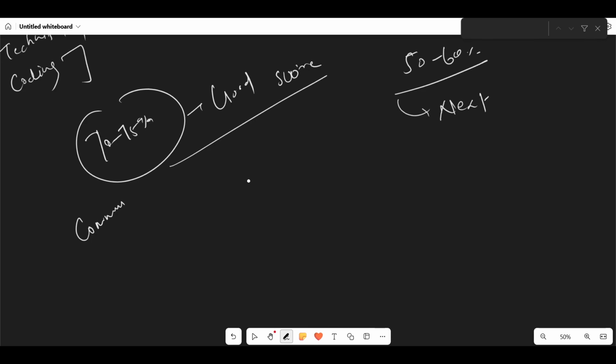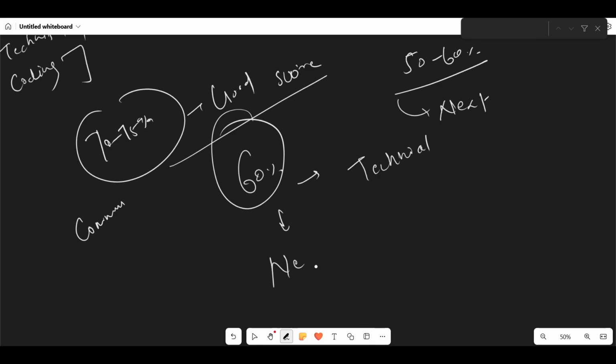Okay. So suppose you scored 60% in cognitive, okay, 60% games you have performed very well. So you will go with the next assessment, which is technical. But in the overall score, maybe this score will be a little bit less for the overall selection for the next round. Okay. I hope you guys understand what is overall and what is sectional. Sectional score is important to move to the next assessment, and overall score is important to move to the next round.